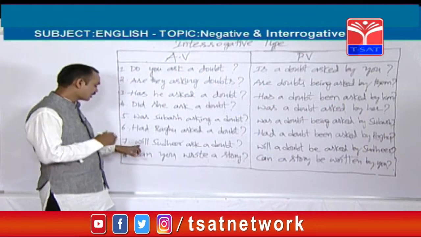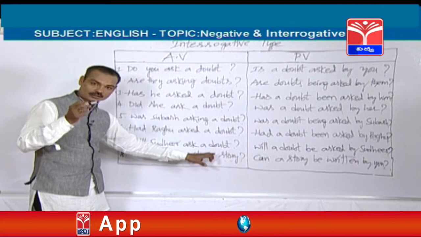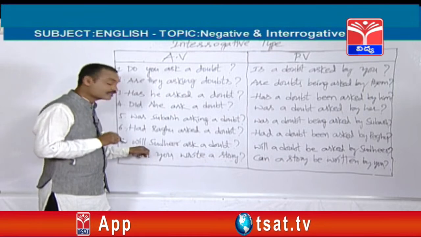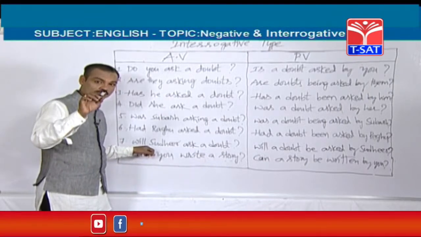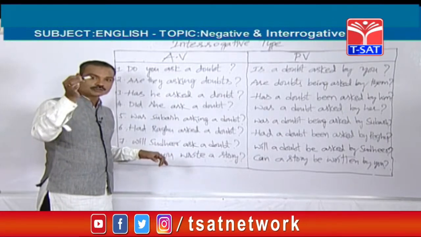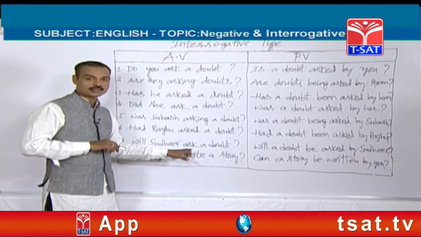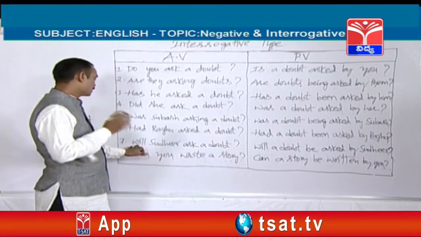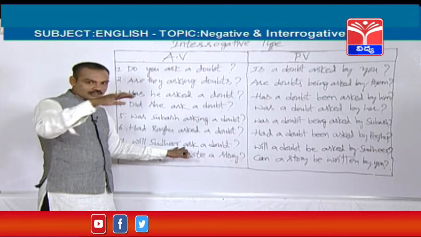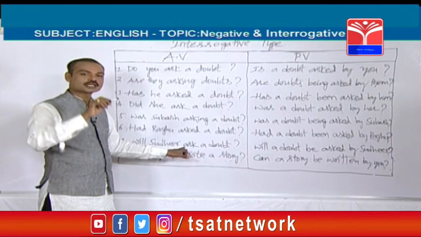Next, here is a sentence. Will Sudhir ask a doubt? Okay, it is a question. From which tense is it? How to find out? Will is there. Whenever you find either shall or will in any sentence, and apart from shall or will, you also find the first form of the verb, here ask is the first form of the verb. So shall or will plus the first form of the verb. If these are available in one sentence, you can treat that sentence as from simple future tense.